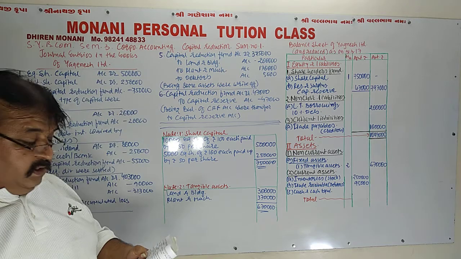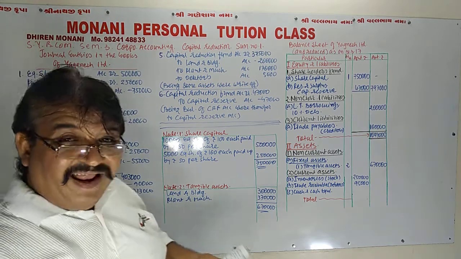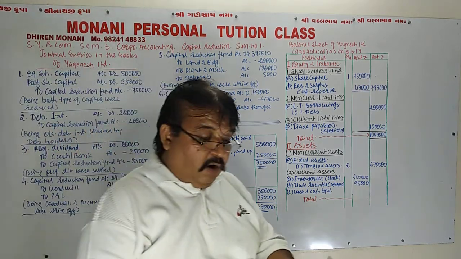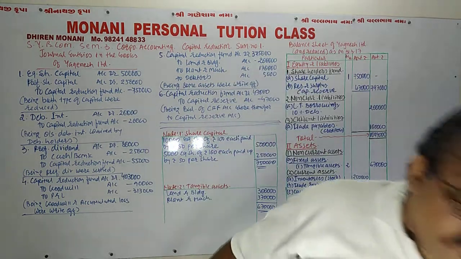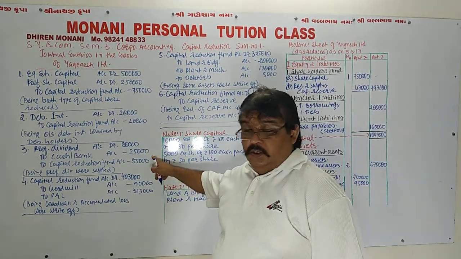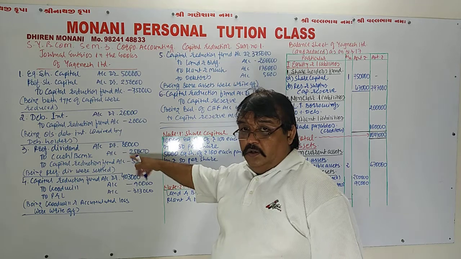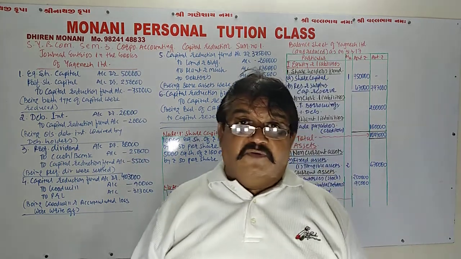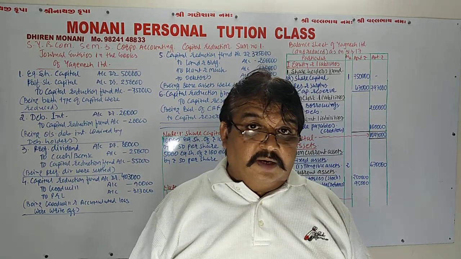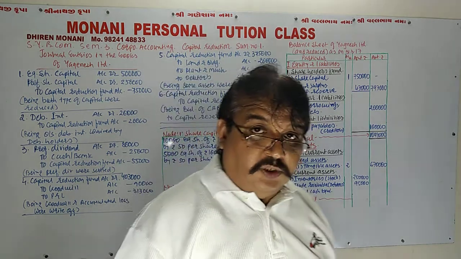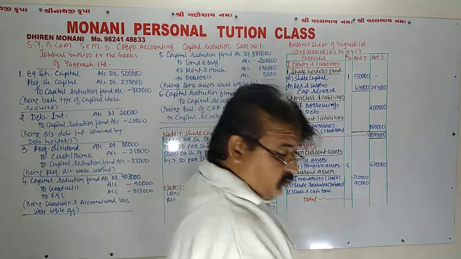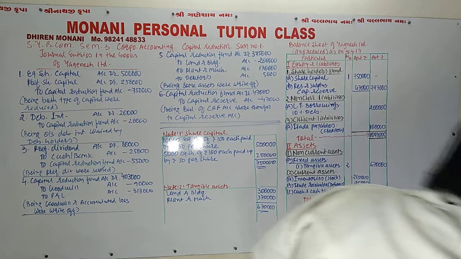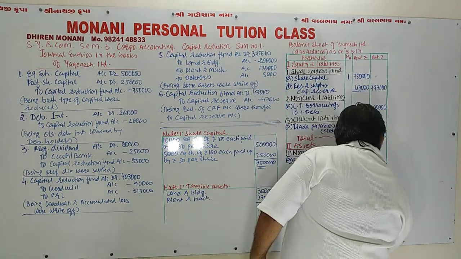Then cash and bank balance. The bank balance appearing in the balance sheet is 1 lakh 7,000. Out of 1 lakh 7,000, rupees 25,000 were paid for preference dividend. So 1 lakh 7,000 minus 25,000, that means 82,000.